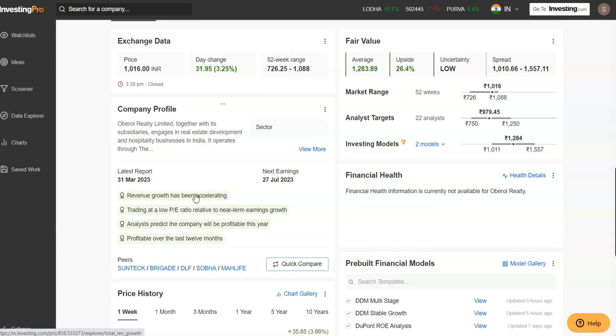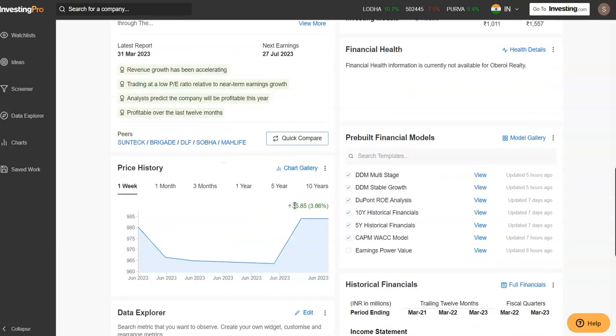If we look into the pros and cons of this company, then we find that it has no cons as of now, but generally there are no companies that have no cons. Apart from this, we find that revenue growth has been accelerating, and it is trading at a low PE ratio relative to near-term earnings growth. Analysts predict the company will be profitable this year, and it has been profitable over the last 12 months, which is a very good sign about this company.